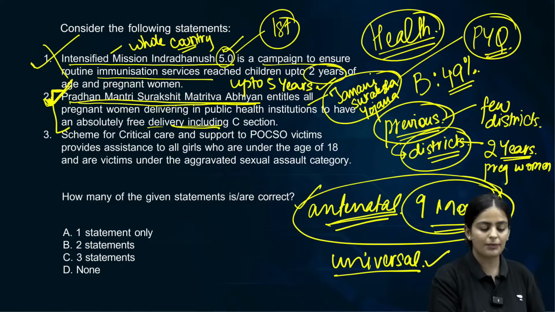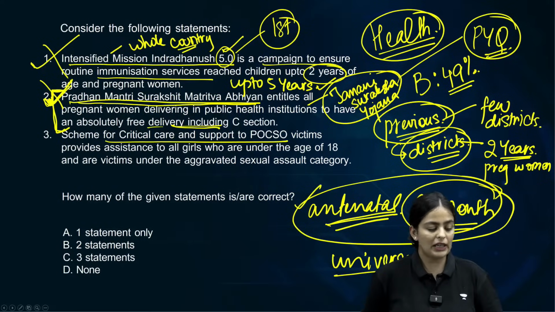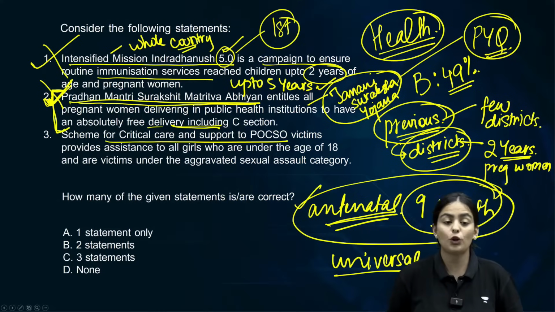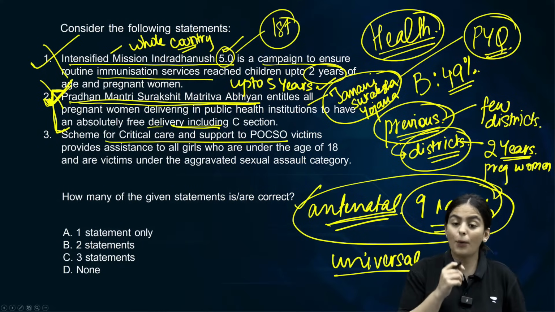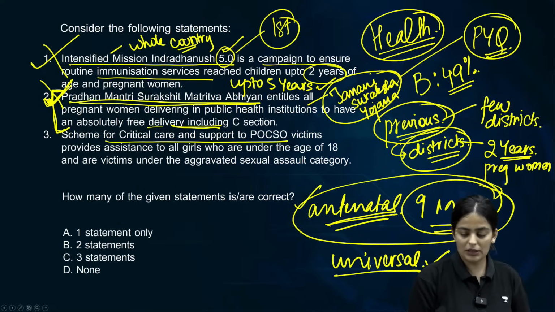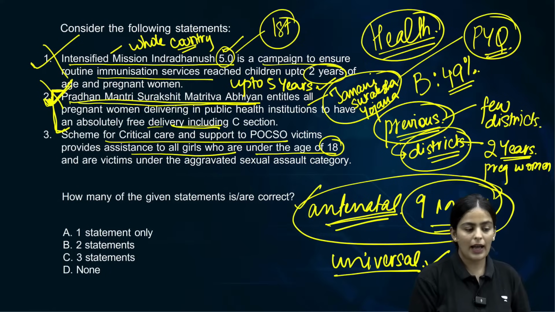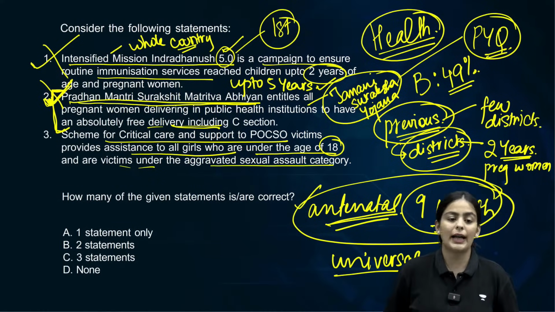The third is the scheme for critical care and support to POCSO victims. It is important because it has been recently launched, okay? And the statement says the scheme provides assistance to all girls under the age of 18 who are victims under the aggravated sexual assault category.